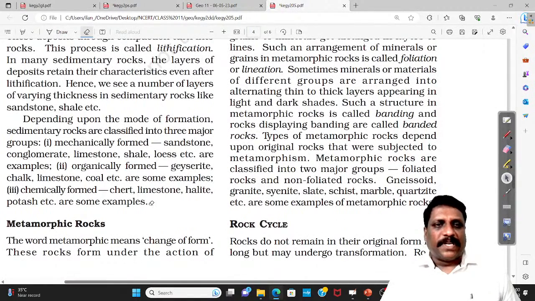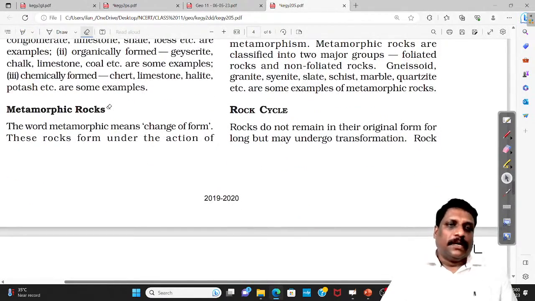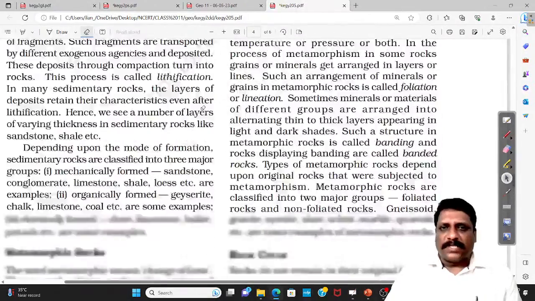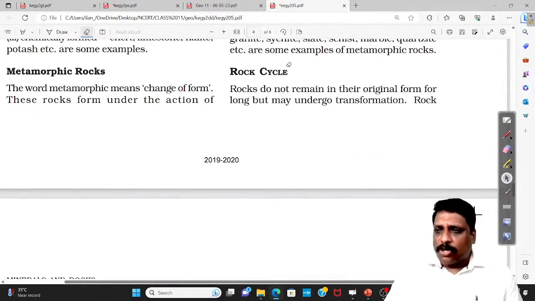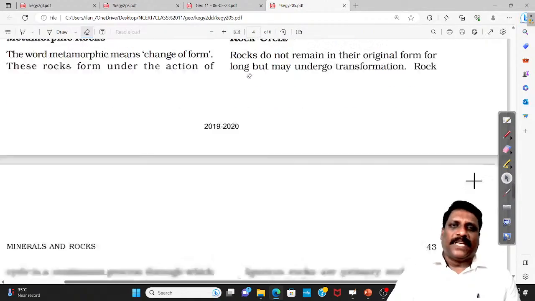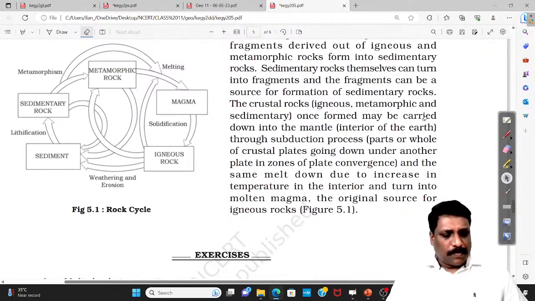And the examples of sedimentary rocks is again very, very important. The same thing when I talk about metamorphic rock. What is metamorphic rock? And knowing the examples of metamorphic rock, that is important. Okay. Then you also concentrate on rock cycle. See, this rock cycle, one single diagram is more than enough. What exactly they say? Simple.